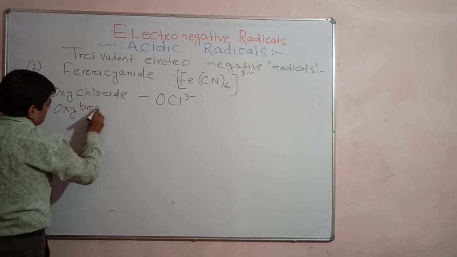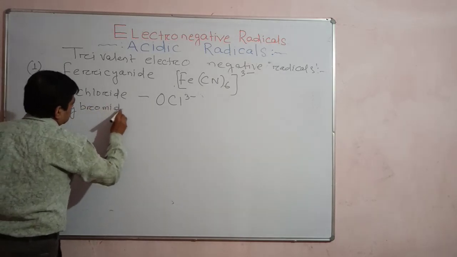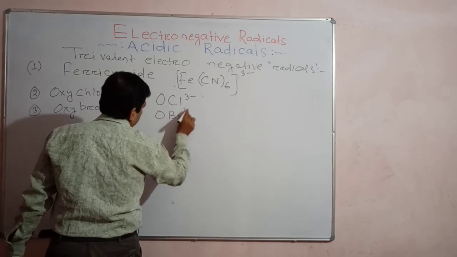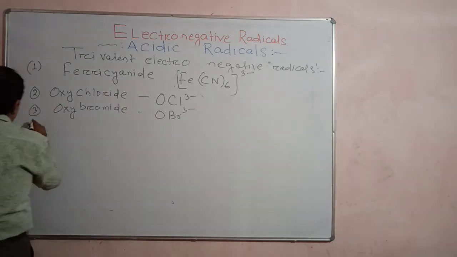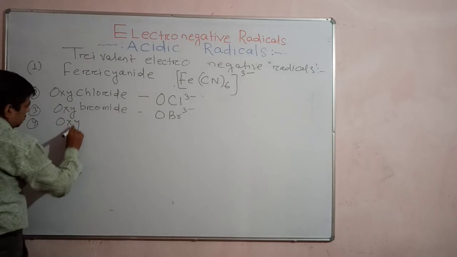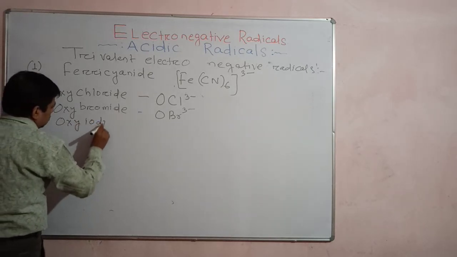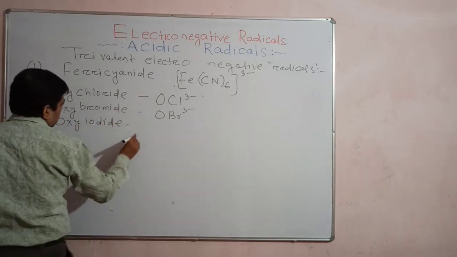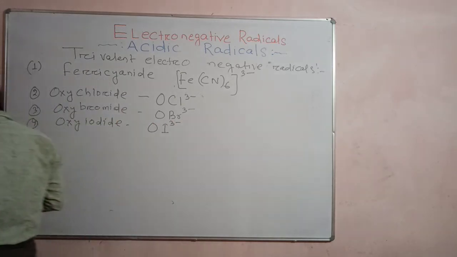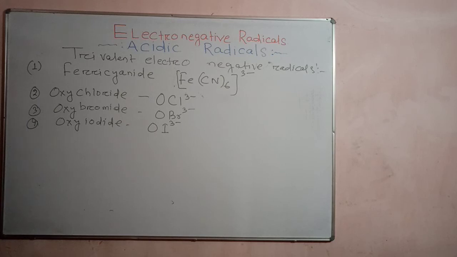Similarly, in a similar manner, O, Br, bromine and 3 minus, trivalent radical. Understand? Oxybromide. After that, oxyiodide. Oxygen and iodine will be there and valence will be 3 units of negative charge, electronegative radical. So these are examples of trivalent electronegative radicals.